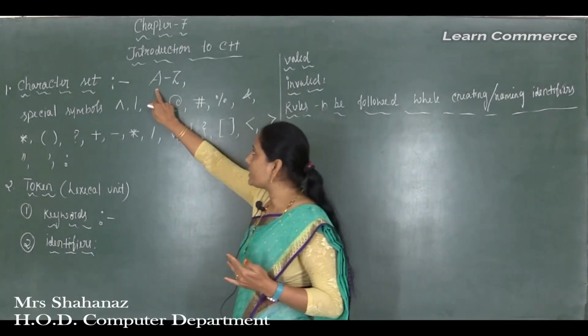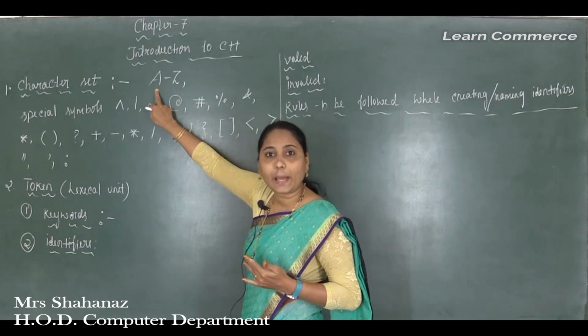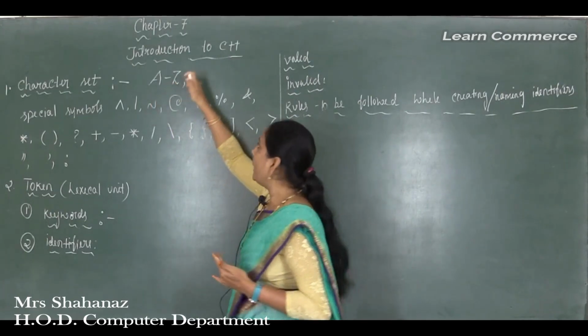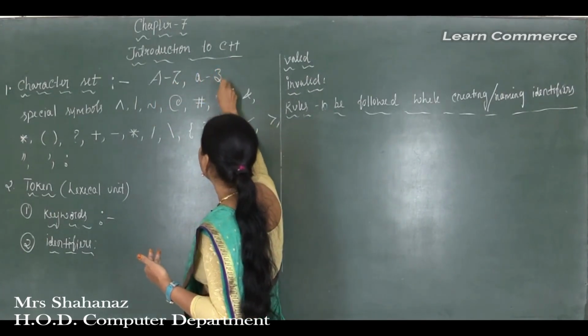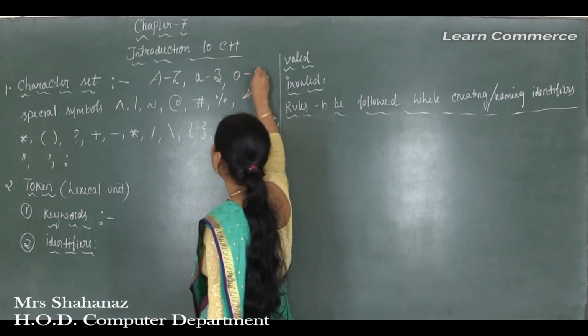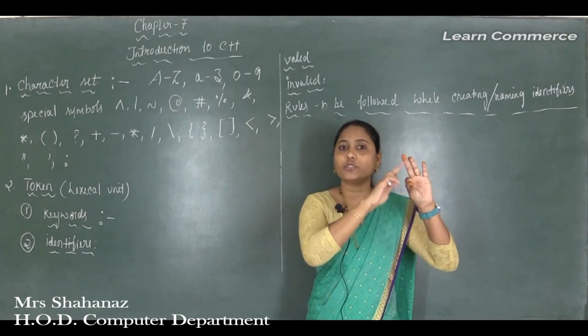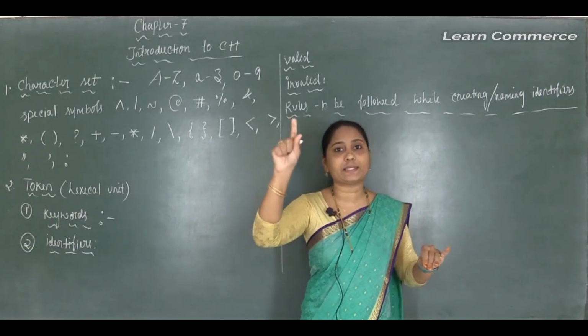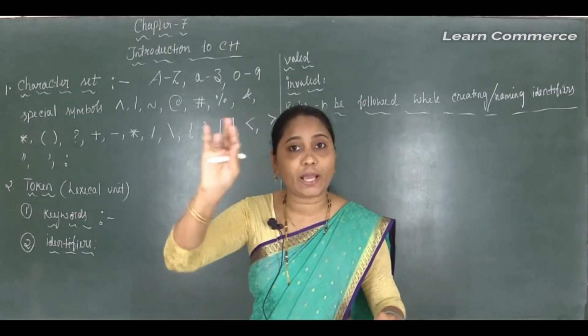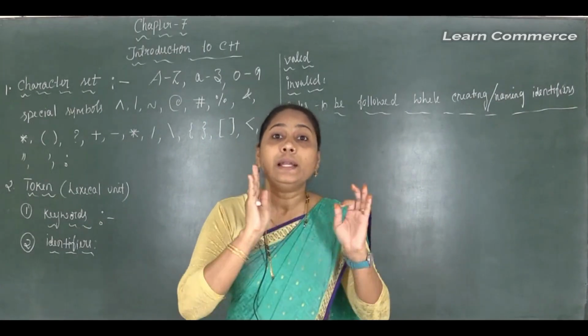These include the capital letters A to Z and the small letters, also the digits, that is 0 to 9, that means 0, 1, 2, 3, 4, 5, 6, 7, 8, 9, up to 9.